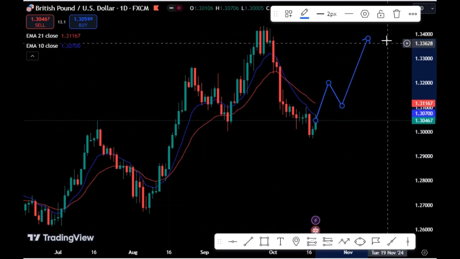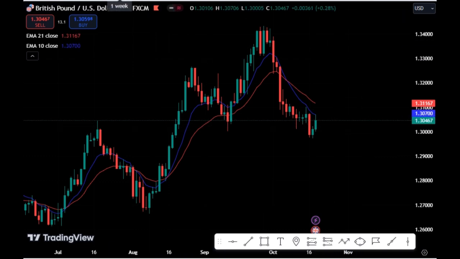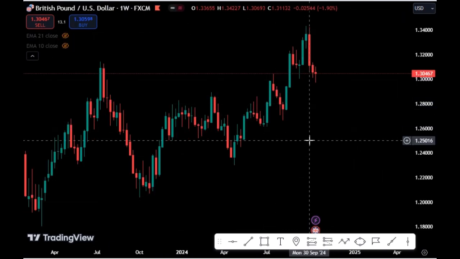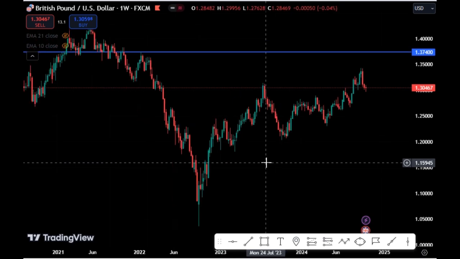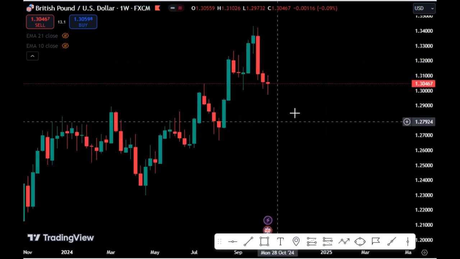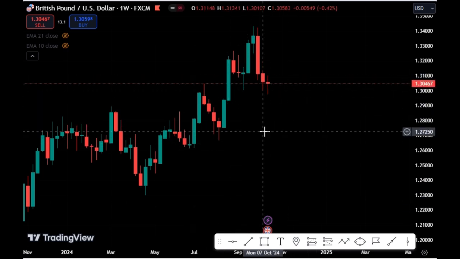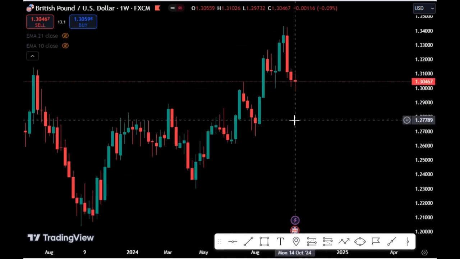So let's look at the weekly chart of the Great British Pound USD. So on my weekly chart, you can see that the Great British Pound USD is still currently on this weekly support level.